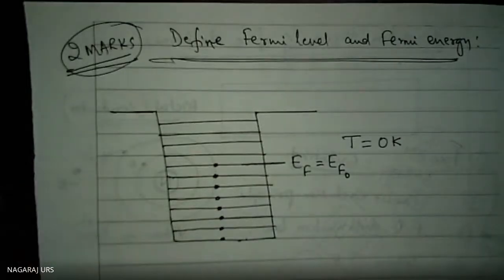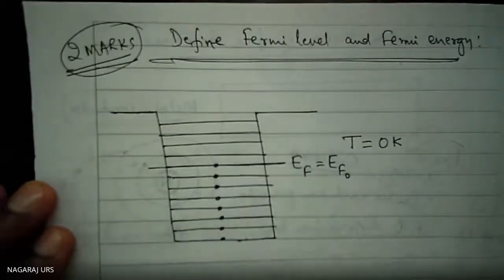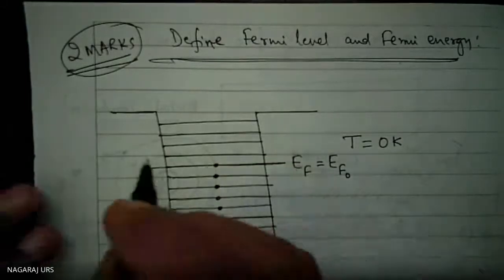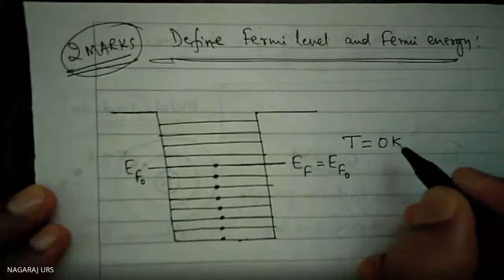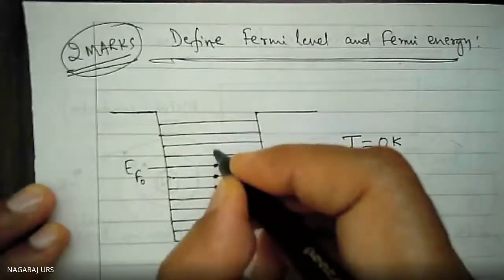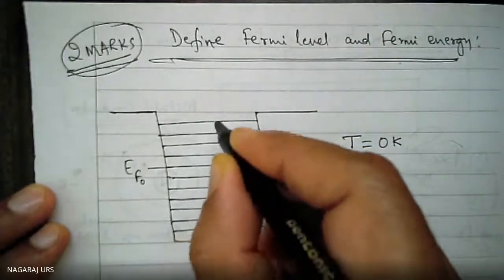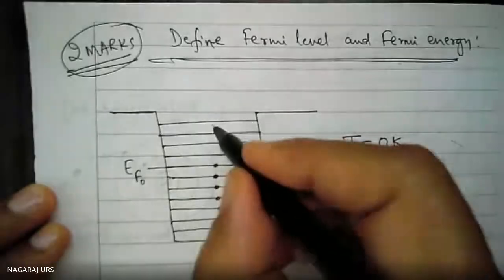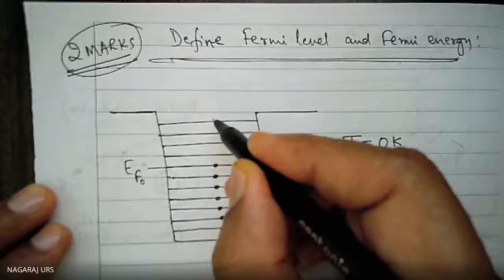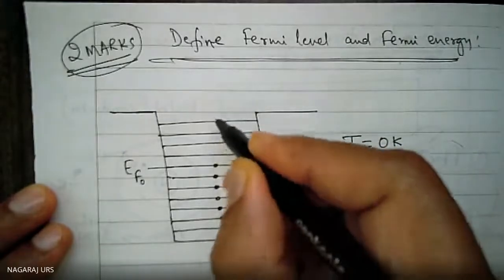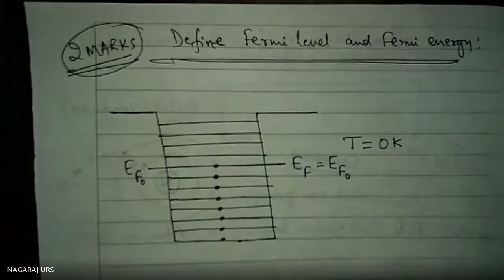This is the maximum energy occupied at 0 Kelvin. Above that, all these energy states are empty, like empty benches without any students, without any electrons. Energy states are there, but electrons are not occupied. But below this level, it is completely filled.